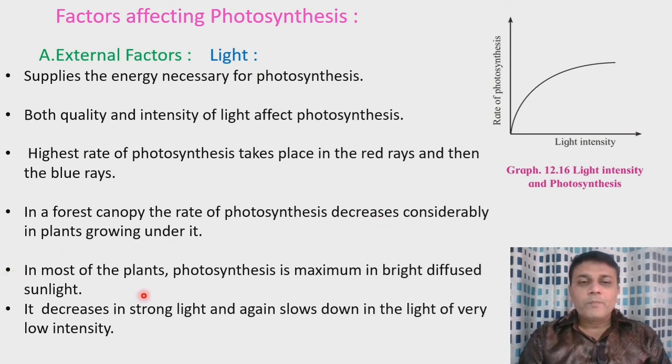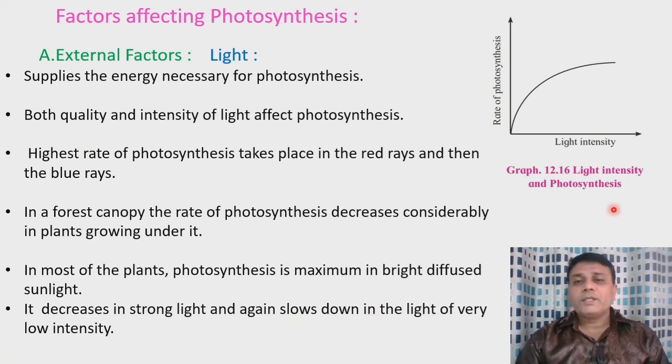In most plants, photosynthesis is maximum in bright and diffused sunlight, meaning sunlight which is scattered. The rate of photosynthesis decreases in strong light and again slows down in light of very low intensity.